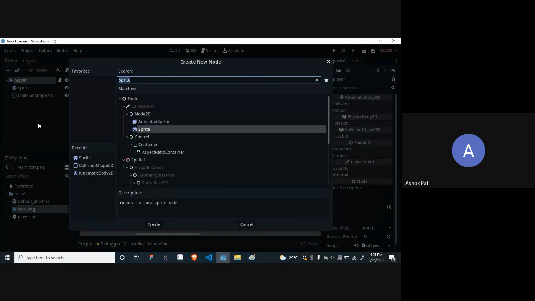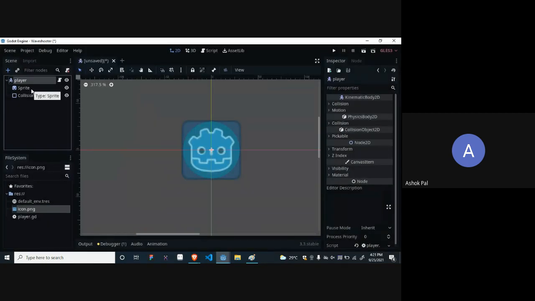What will happen if I write sprite and then collision shape? Nothing happens. Just remember that the collision shape is the child of kinematic body, not the sprite, because if that happens, then there will be an error. Just remember that collision shape should be the child of kinematic body. You can put it in any configuration, just remember how the child and parent relationship is there. Okay. Just search for the sprite and then click create, and it will be added in the hierarchy. Am I clear? Please tell me if you have any doubts so we can proceed to the coding part.